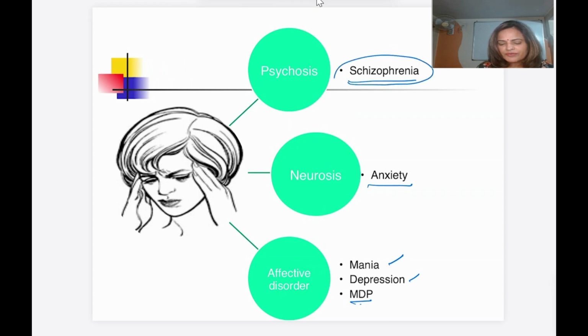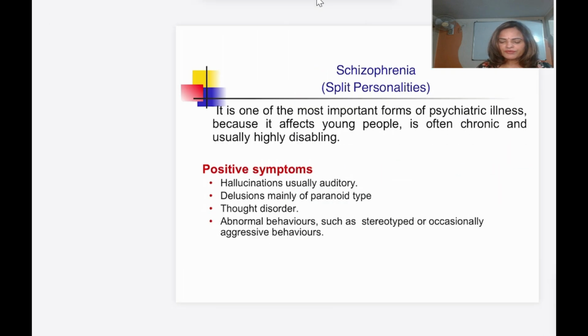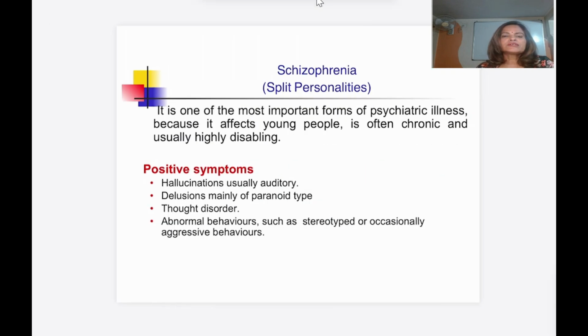Now what is schizophrenia? It is a psychosis, but it is more than that of the psychosis. So what happens in schizophrenia? It is one of the important forms of psychiatric illness, and it mainly affects young people. This is very important, and it is chronic and highly disabling. There are two types of symptoms, one is a positive symptom and another one is a negative symptom.